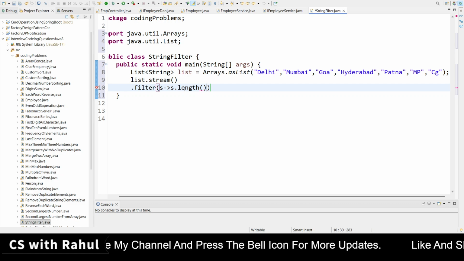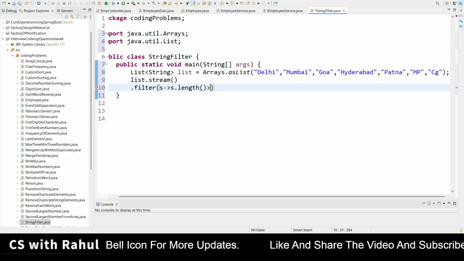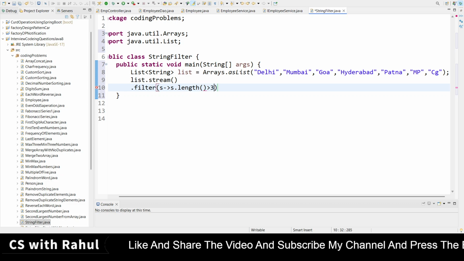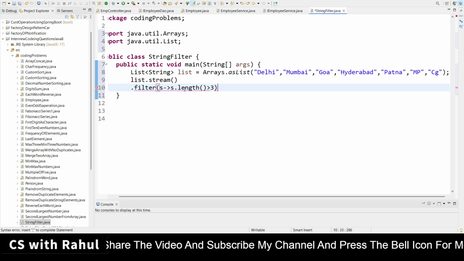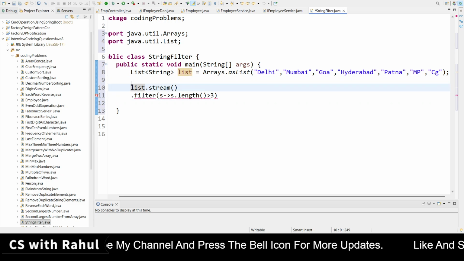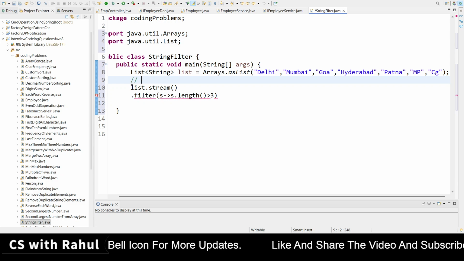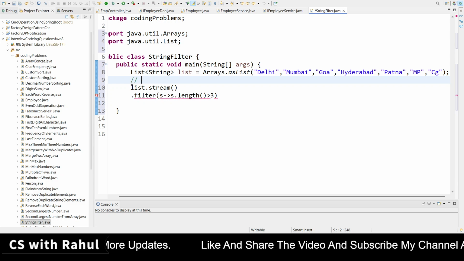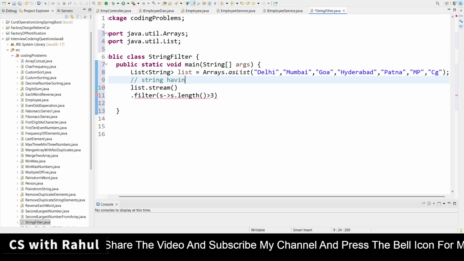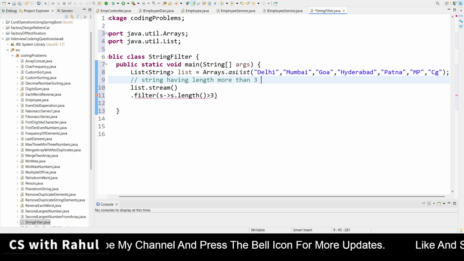It will take the elements one by one from the list and find out the length. After finding the length, I will check that the length should be more than 3. Once the length is more than 3, we will filter out those strings, those elements. Let me put a comment: strings having length more than 3 elements.